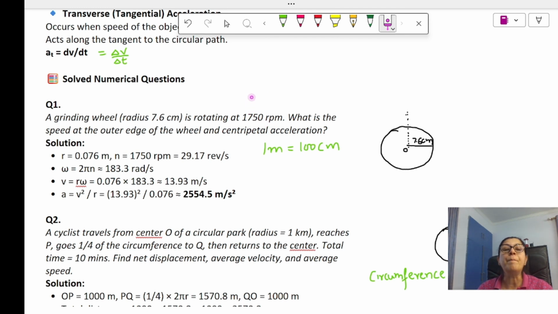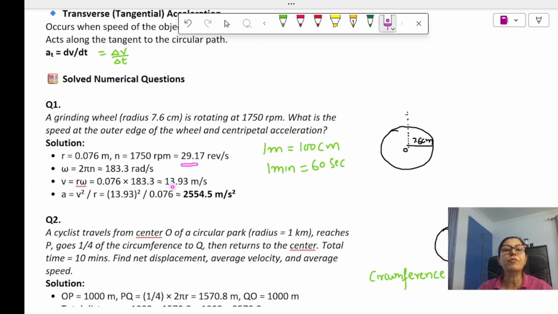But that is the number of revolutions it does in 1 second. But here it is given in minutes. Per minute. Just convert it into per second. So how will we convert? We just divide by 60. Why? Because 1 minute is equal to 60 seconds. So we will convert this RPM into revolutions per second, by dividing it by 60, because 1 minute equals 60 seconds.